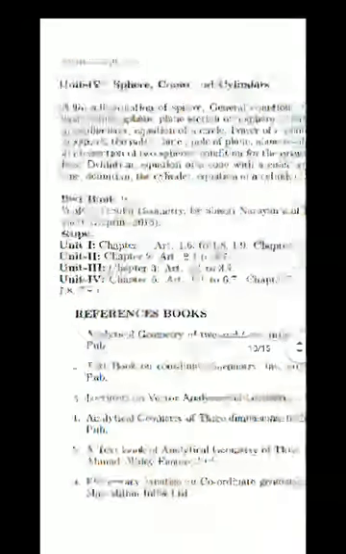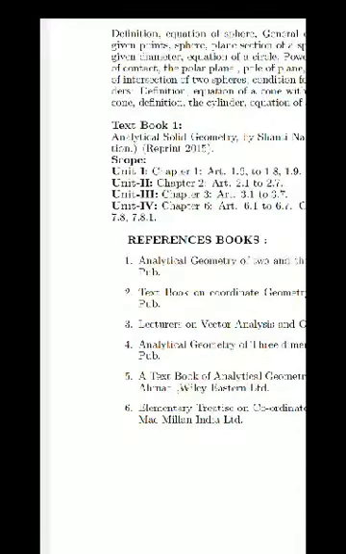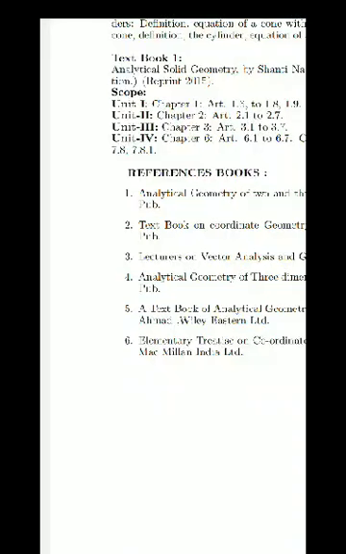Equation of sphere, general equation of sphere, the sphere through four given points, plane section of sphere, then intersection of two spheres, sphere with a given diameter, equation of circle, then power of point, equation of tangent plane, then plane of contact, the polar plane, after that pole of plane, some results covering poles and polars, then angle of intersection of two spheres, conditions for the orthogonality of two spheres, cone, cylinder, after that its definition, equations of cone with conic as a guiding curve, the right circular cone, definition, the cylinder, equation of cylinder, the right circular cylinder, definition, etc.